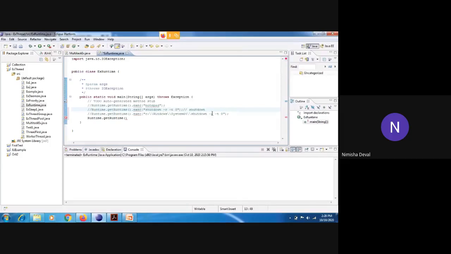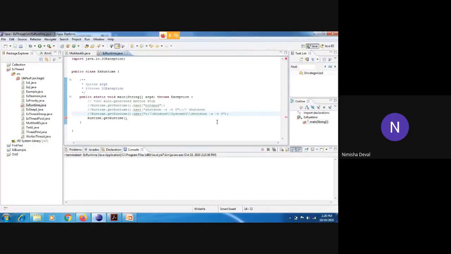I will not execute these two statements, otherwise my laptop will get shut down or restarted. So you can take a screenshot. I want to show you another execution of how to find out how many processes are available on our machine.